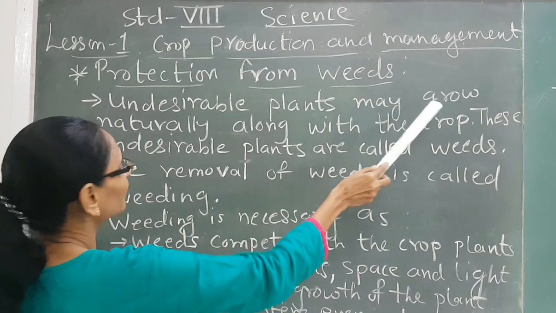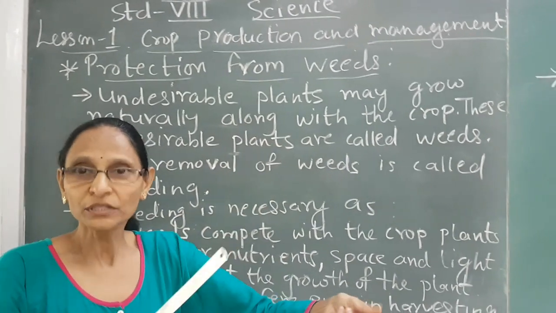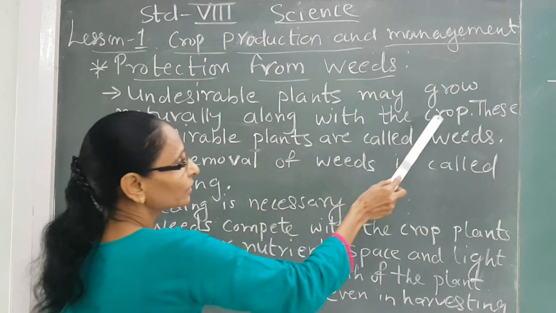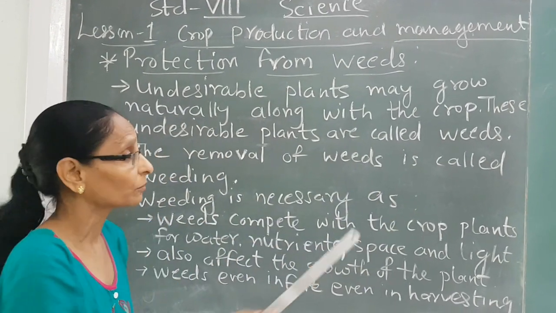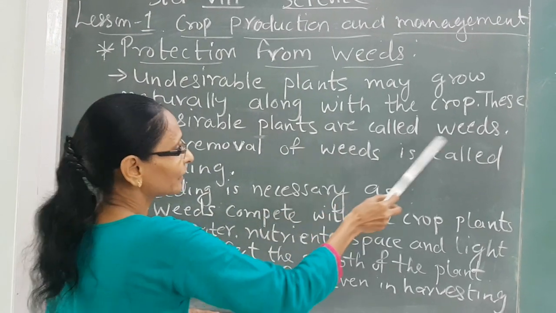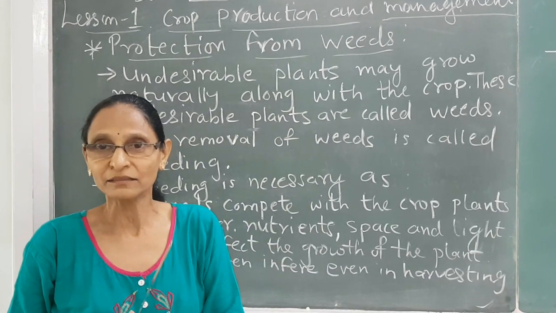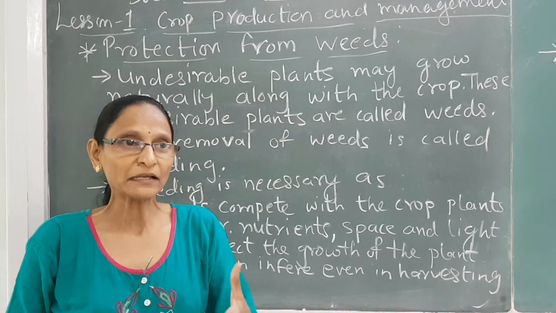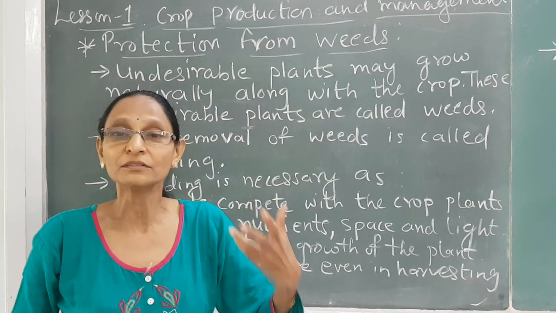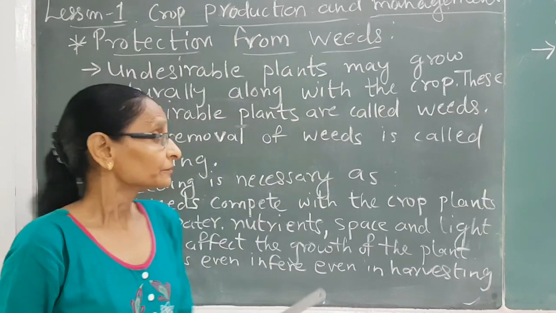Undesirable plants that grow naturally. Nobody is sowing the seeds for them. So they grow naturally along with the crop. That is the main crop. These undesirable plants are called weeds. They are growing in the field along with the main crops and they are undesirable. Why undesirable? Because nobody has grown them. They are growing themselves and they are harming the main crops.